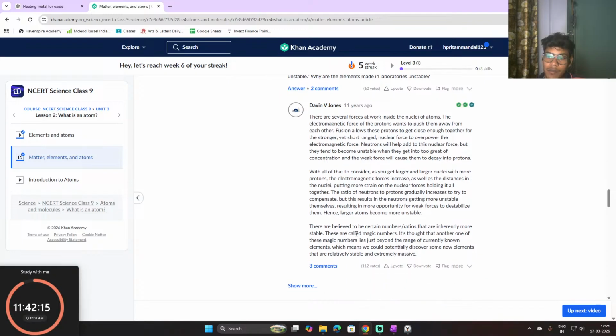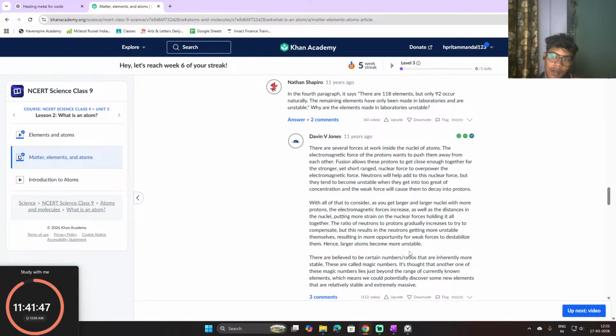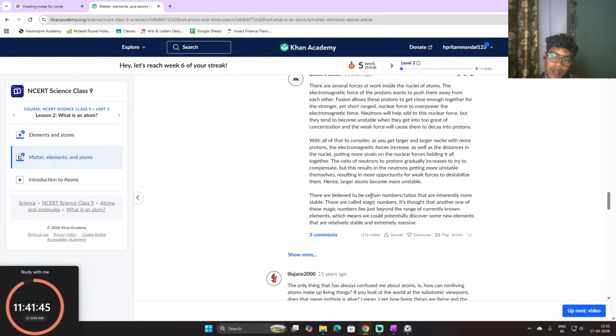So there are believed to be certain number ratios that are inherently more stable. These are called magic numbers. It's thought that another one of these magic numbers lies just beyond the range of currently known elements, which means we could potentially discover some new elements that are relatively stable and extremely massive. So it's saying a lot of things in this paragraph.